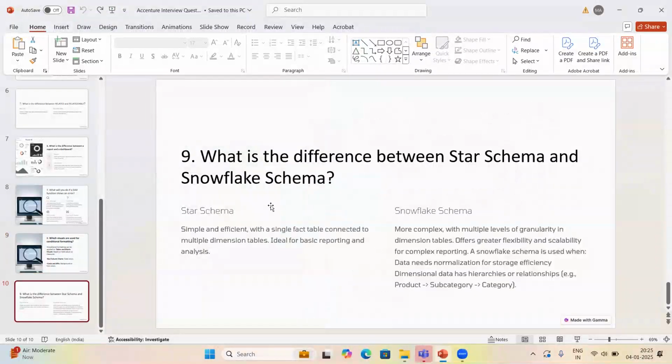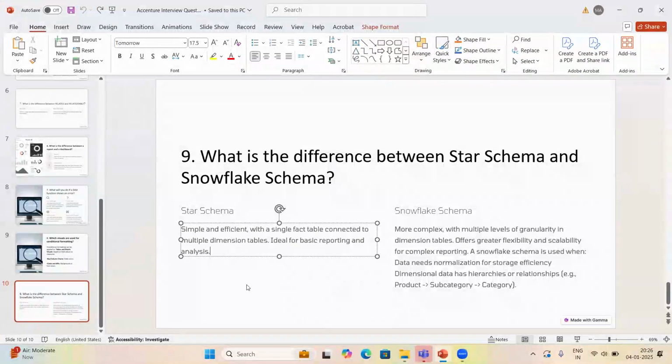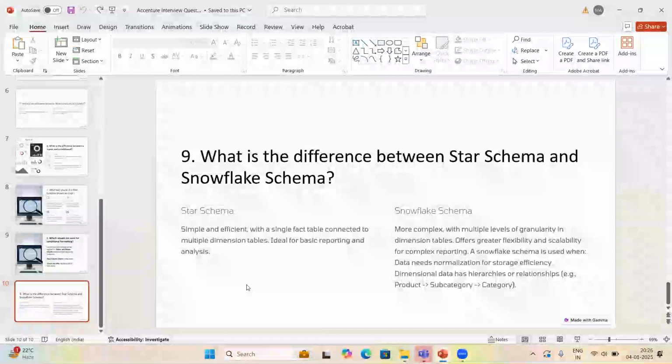Then the final question is, what is the difference between star schema and snowflake schema? Star schema is the simple and efficient one. In this, one single fact table will be there and it will be connected to multiple dimension tables. This is ideal for basic reporting and analysis. So for basic reporting, you can use star schema, and this is ideal when there is only one single fact table connected to multiple dimension tables.